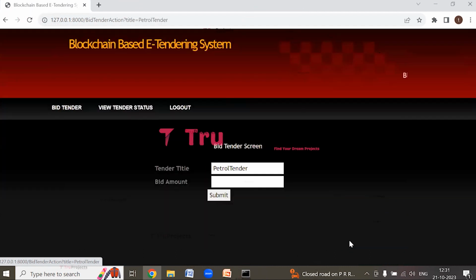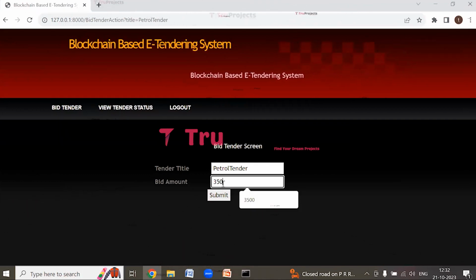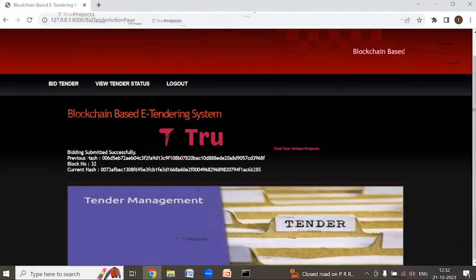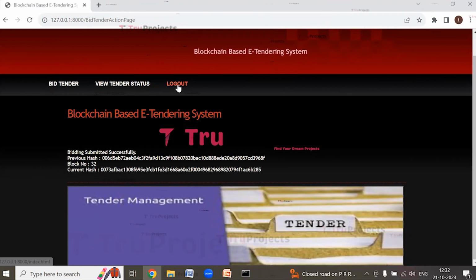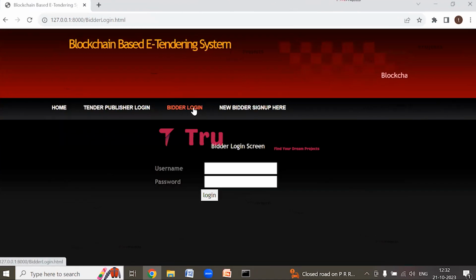So I'm clicking here. We can see the tender title. So the amount which I want to give for this tender is 3,500. Now click on submit. So we can see that bidding submitted successfully, and this information is stored in block number 32. Now log out.